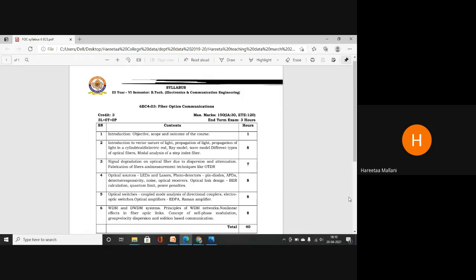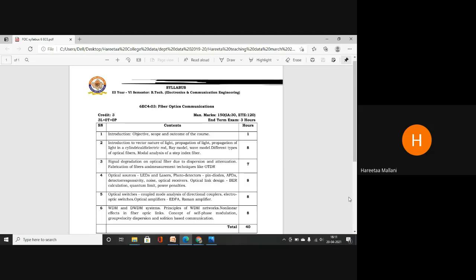The exam is of 3 hours. 3 credit points are there for this subject, and this subject is very helpful and very important for electronics and communication students, because nowadays every communication is turning into the form of optic fibers. We are using fiber optics everywhere for communication because it has enormous advantages.